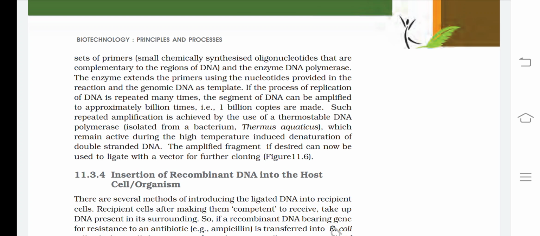If the process of replication of DNA is repeated many times, the segment of DNA can be amplified to approximately a billion times. That is, 1 billion copies are made. Such repeated amplification is achieved by the use of thermostable DNA polymerase, isolated from a bacterium Thermus aquaticus, which remains active during the high temperature induced denaturation of double stranded DNA. The amplified fragment, if desired, can now be used to ligate with a vector for further cloning.